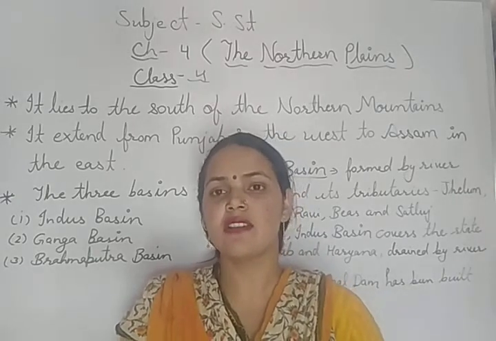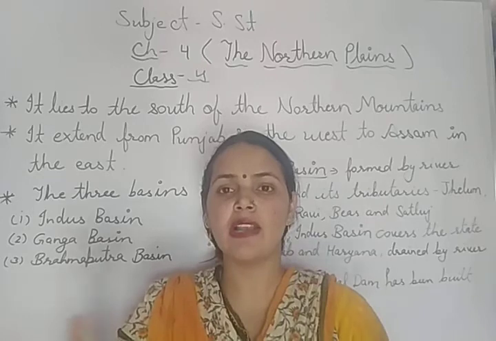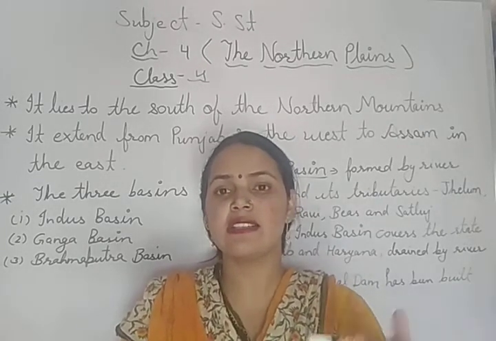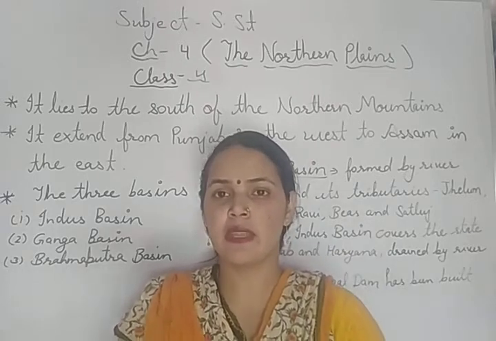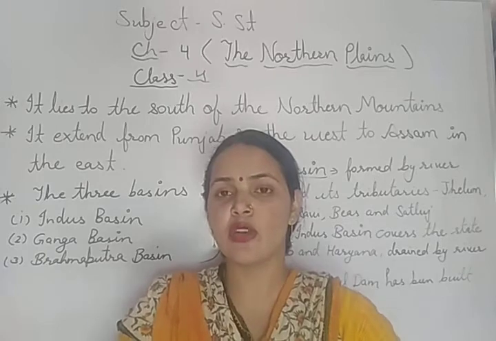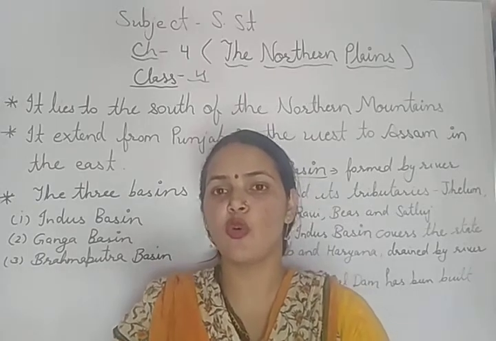These rivers originate in the Himalayan mountains, and when they flow, they carry sand and silt with them and deposit it on the banks of the rivers and in the surrounding areas in the northern plains.